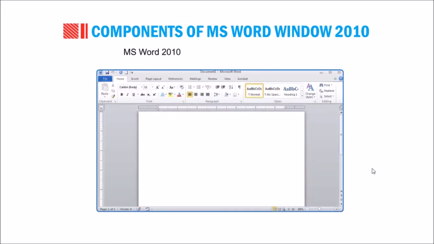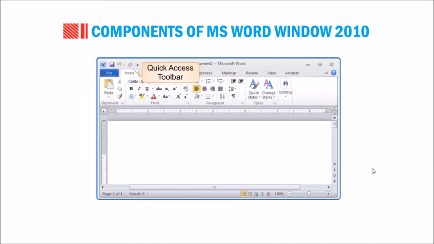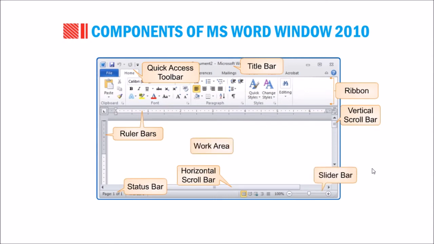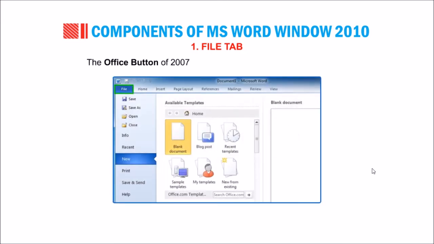Let's first start with components of the MS Word 2010 window. MS Word 2010 has a very friendly user interface. It provides a rich set of functionality. This session describes in detail the various elements of the user interface: Quick Access Toolbar, Title Bar, Ribbon, Vertical Scroll Bar, Horizontal Scroll Bar, Ruler Bars, Status Bar, Slider Bar, Work Area, Application Window, File Tab. The Office button of 2007 is replaced by the File tab in Word 2010.